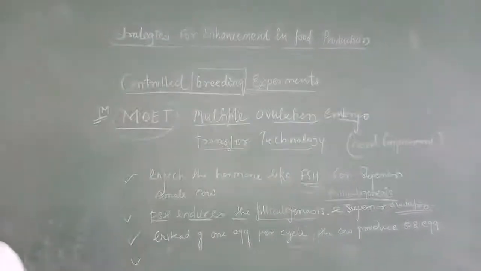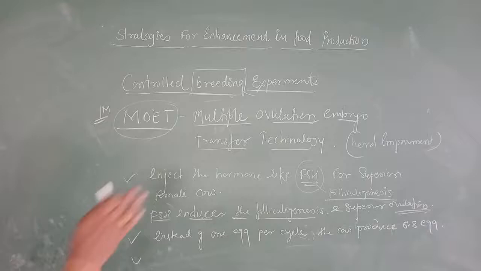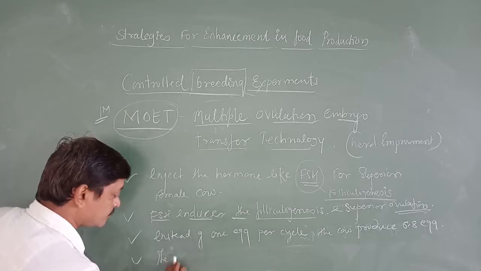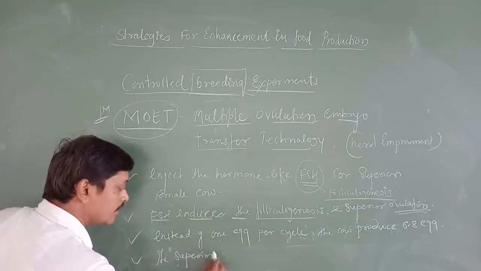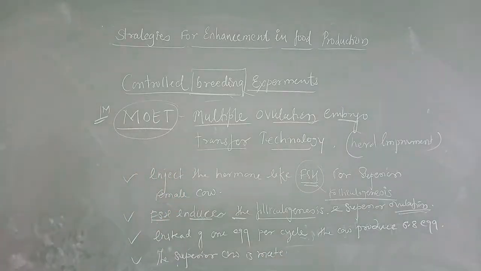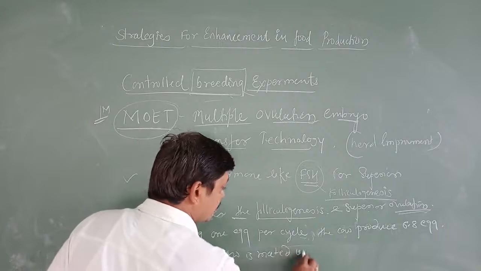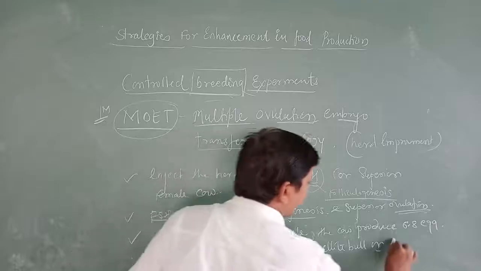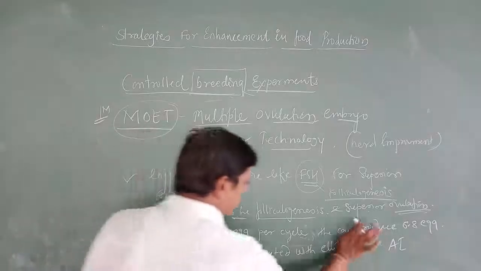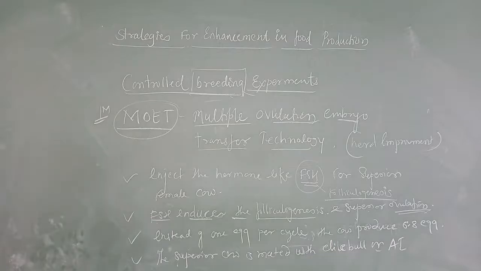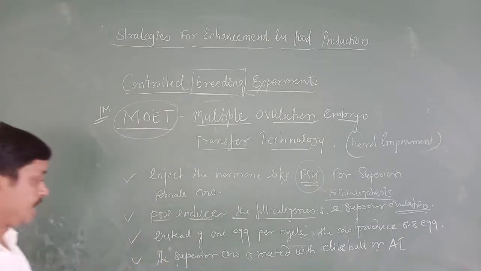Next, after the production of eggs, the superior cow is mated with an elite bull or artificially inseminated.